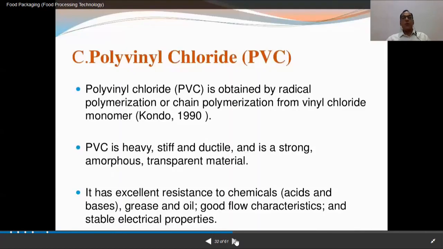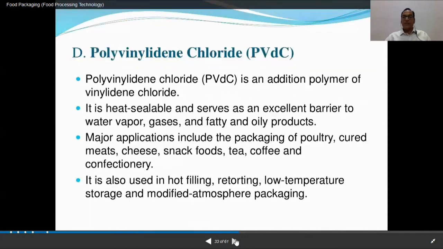Then PVC, we all know polyvinyl chloride is obtained by radical chain polymerization from vinyl chloride monomer. And PVC is heavy, stiff and ductile, and it is strong, amorphous, transparent material. It has excellent resistance to chemicals, grease and oil, good flow characteristic, and stable electrical properties. So those are some properties of the polyvinyl chloride. Then polyvinylidene chloride, PVDC, is also good for hot filling, retorting, low temperature storage, and modified atmosphere packaging.